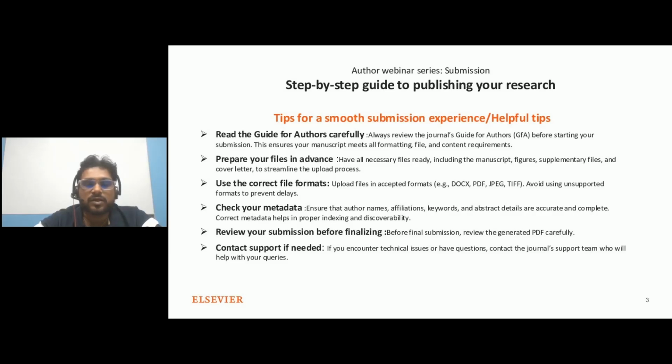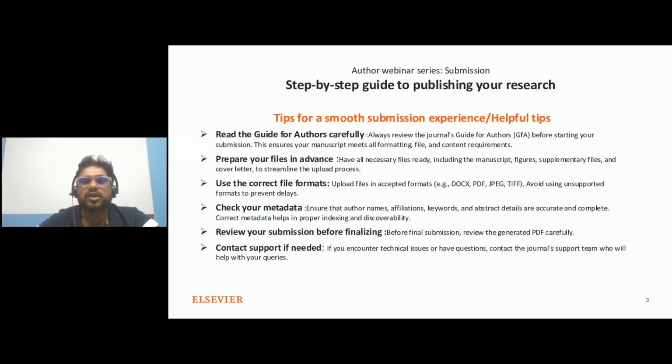There is a question: is the submission process the same for all journals? In the submission process you will log in, select the article type, and upload the files. These steps are similar. However, the general information, the additional information and other details vary from journal to journal, so you need to read them clearly before proceeding through each milestone.